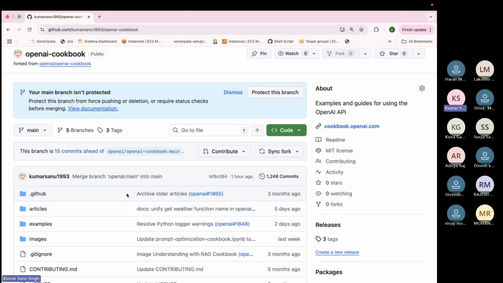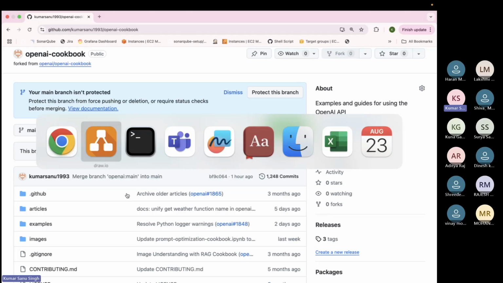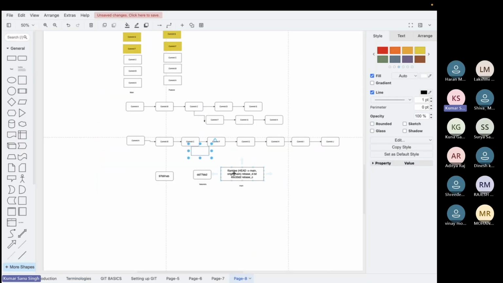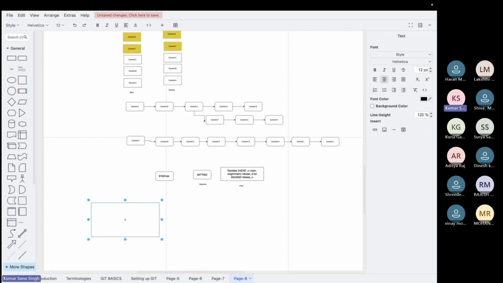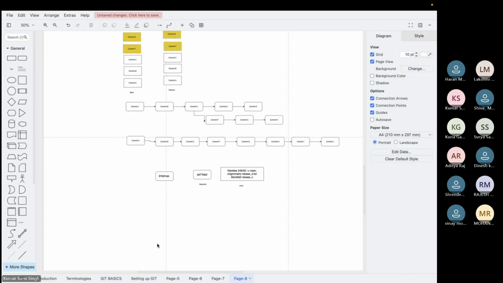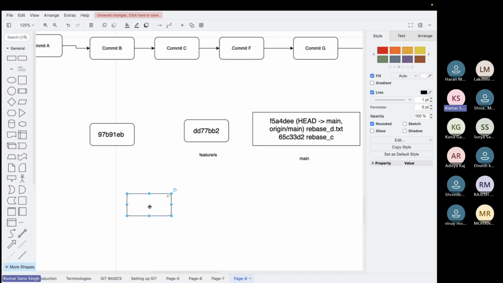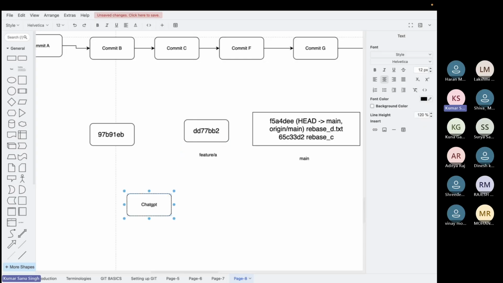When you take a fork, for example, you can take a fork of my repo, whatever code I will be having. Let's say I'm working on some AI tools and I have a repo called Chat GPT, or AI tools, where I am keeping all my AI related things, and you found it.